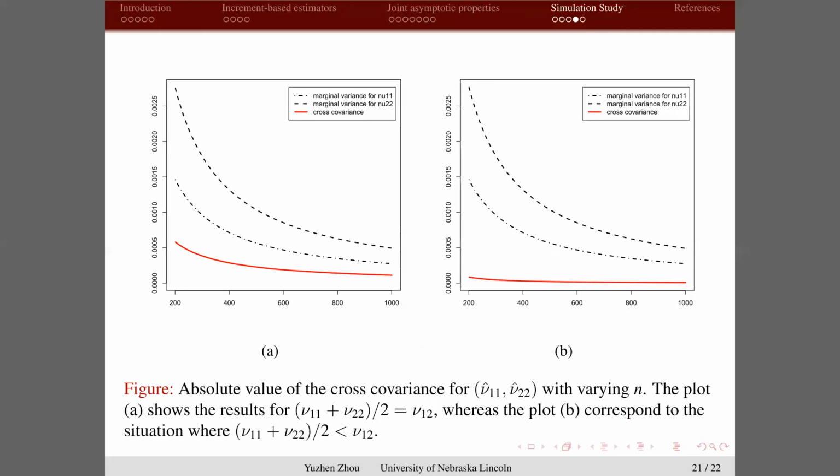But for the mean square error matrix, there's something different. We see that the marginal variance still stays in the order of n to the power -1, but the cross covariance is different. For the case where the average of nu11 and nu22 equals nu12, it decays at the rate n to the power -1. But if the average is less than nu12, then you can see it decays much faster than n to the power -1. Actually, in this simulation, it's about n to the power -1.5.